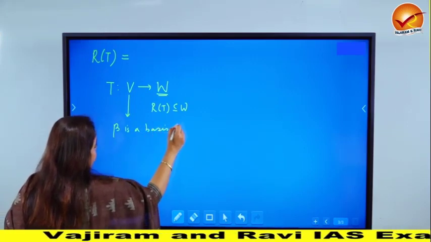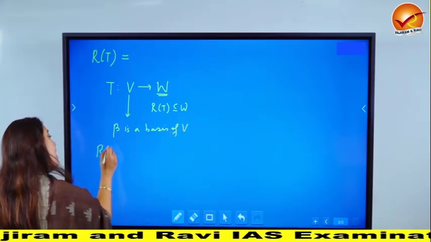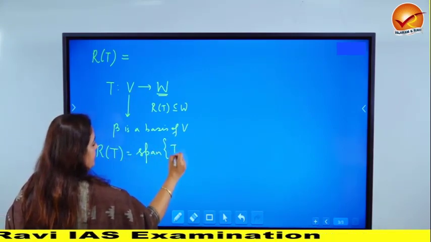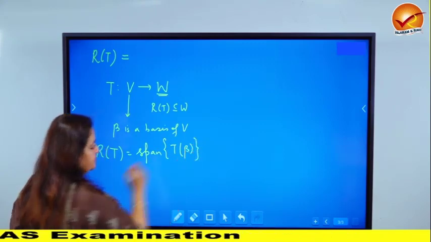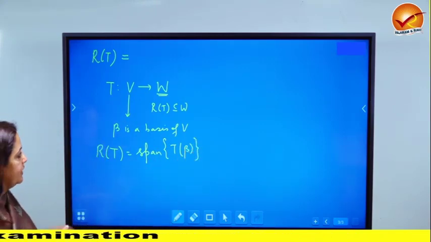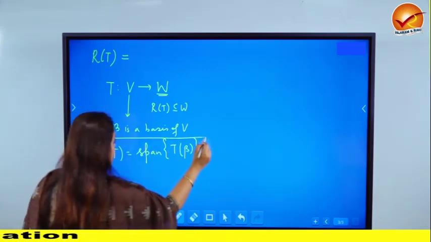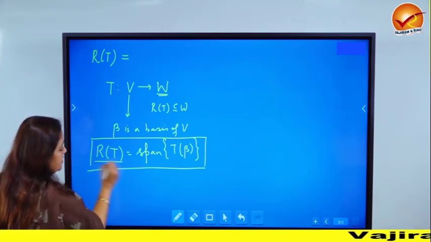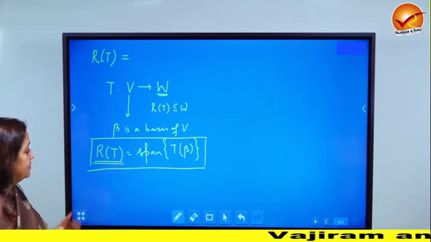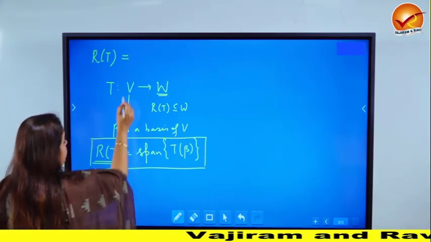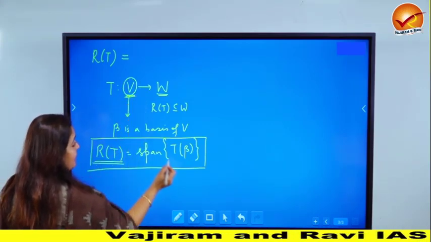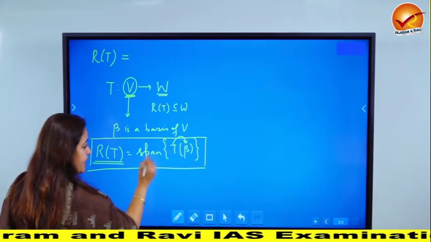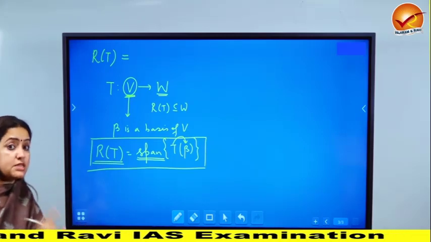Very simple to prove this result: if beta is a basis of V, then RT is nothing but the span of T(beta). A very simple, 2-3 line proof, but it's not used very frequently by students. And I wonder why, because this is going to really help you find the range and therefore the rank. If you can figure out a basis of V and take the image of that basis under T, then that set is a spanning set.